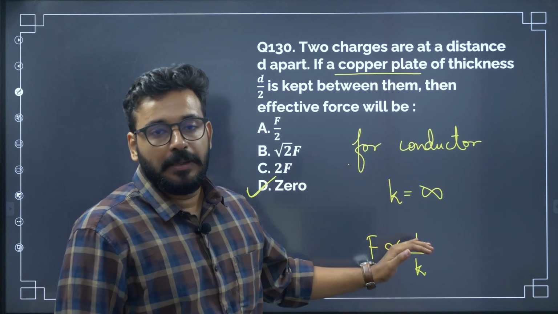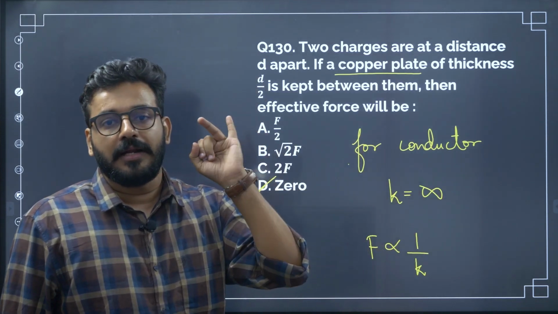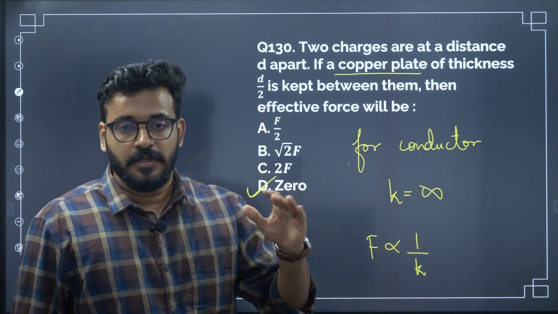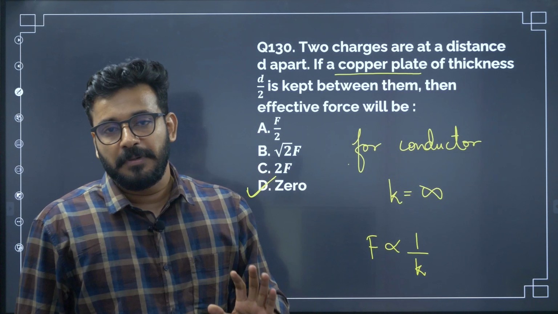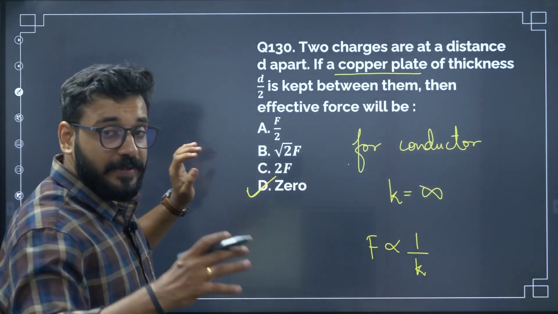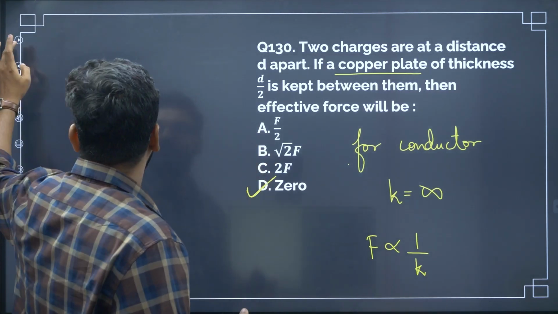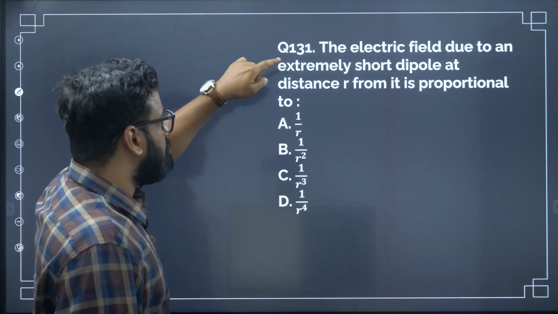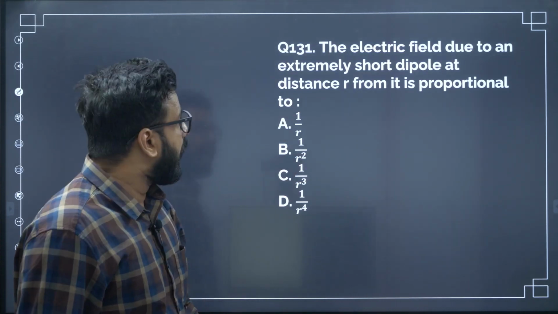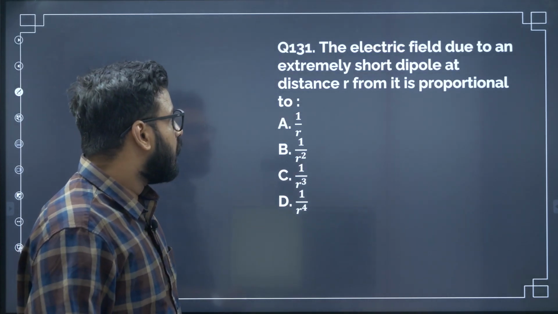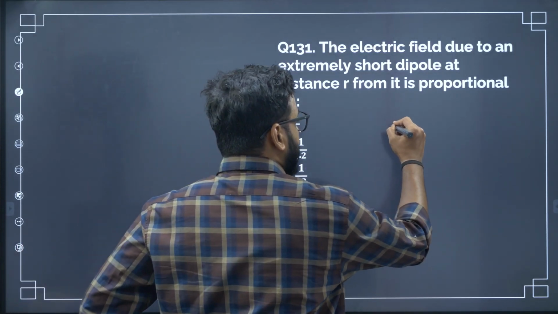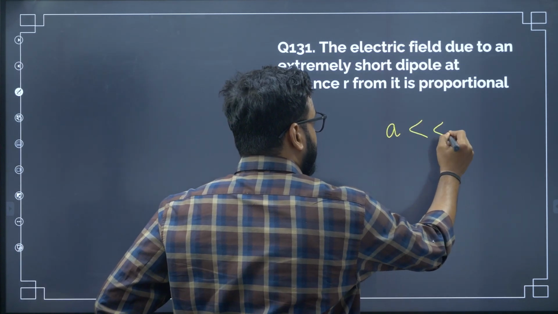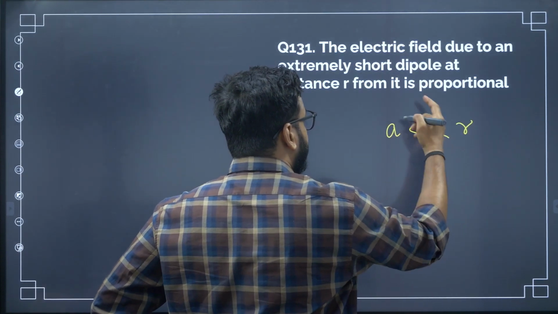These are the things you have to keep in mind: the dielectric constant of a conductor and the force and dielectric relation. If you know all these things, it's a very simple question. It is expected of you to know all these things, a very crucial part of this chapter. Next question: field due to an extremely short dipole, as in the dipole length is very small compared to the distance away from it.